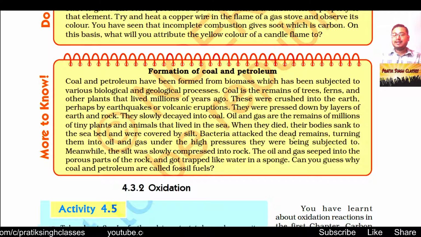Bacteria attacked the dead remains, turning them into oil and gas under the high pressure they were subjected to. Meanwhile, the silt was slowly compressed into rock. The oil and gas seeped into the porous parts of the rock and got trapped like water in a sponge, and that is why we drill the rocks to get out the petroleum.